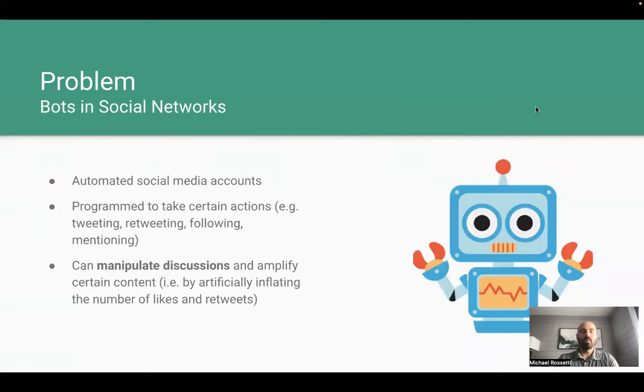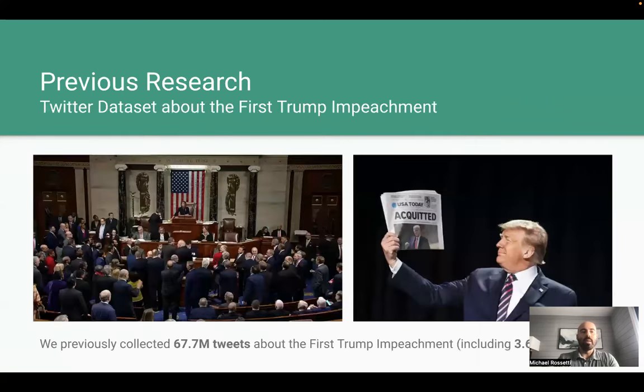Bots are automated social media accounts programmed to act in coordinated ways to manipulate online discussions by artificially inflating the popularity of certain posts. Twitter is full of bots. Or at least that's what we found in our previous research study, in which we collected a data set of tweets about the first impeachment of former President Donald Trump.